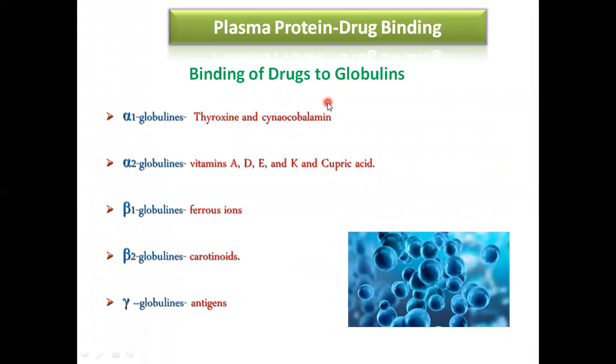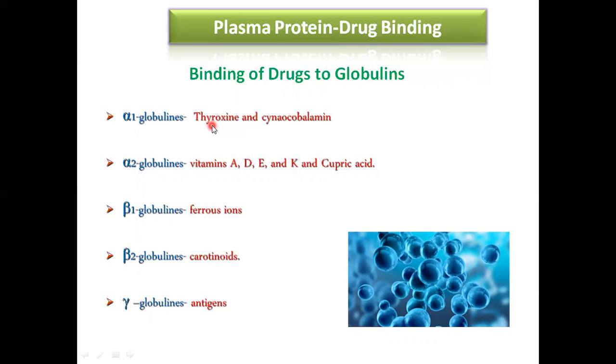Here are the drugs that bind to the globulins. There are various types of globulin. Mainly it is divided into 3 categories: alpha, beta, gamma. Here there are 2 types of alpha, alpha 1 and alpha 2, beta 1, beta 2, and gamma globulins.